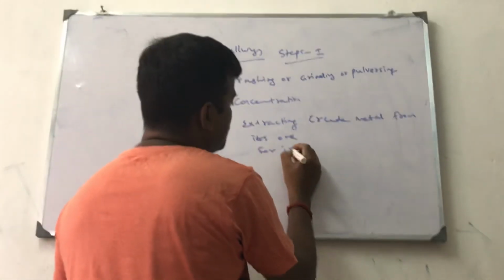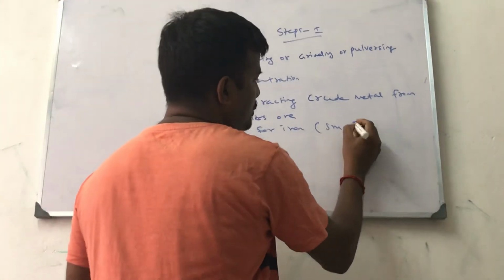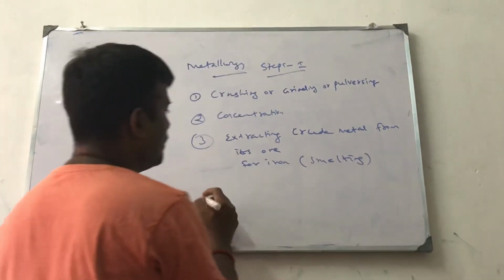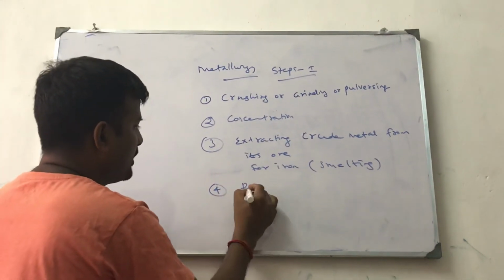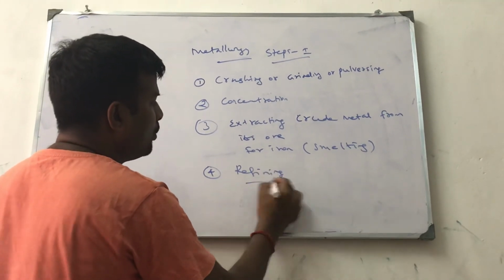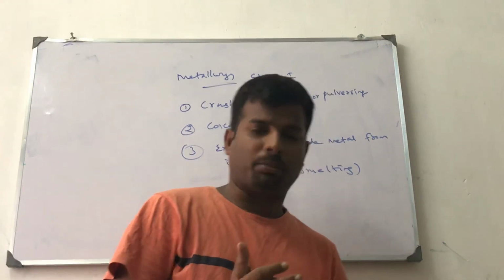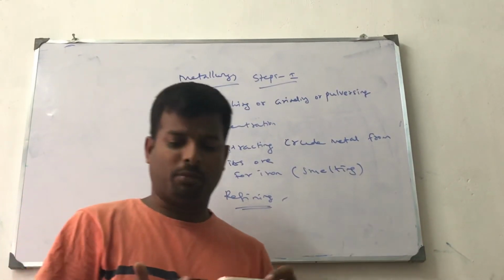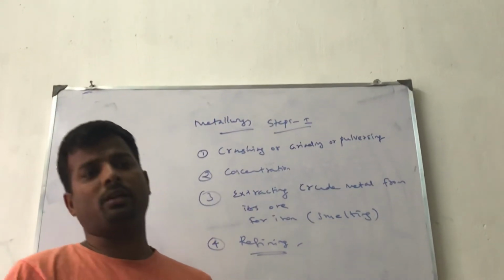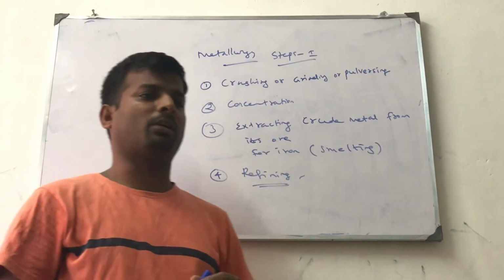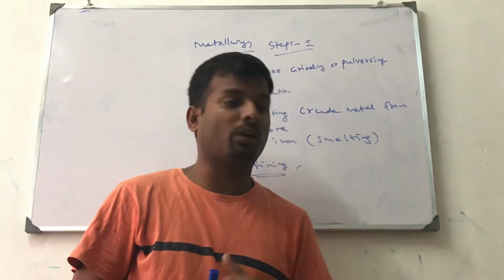For iron, it is the smelting process. Okay. And fourth one is refining. Refining means removing all impurities from the metal. Electrolytic separation, Van Arkel method, Mond process, vapor phase refining, and then zone refining.